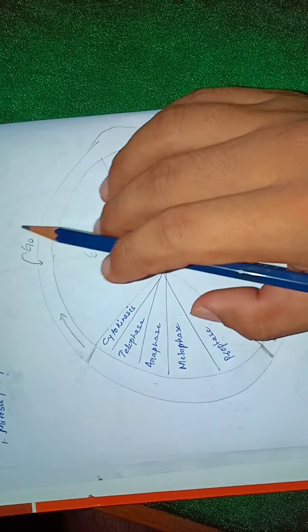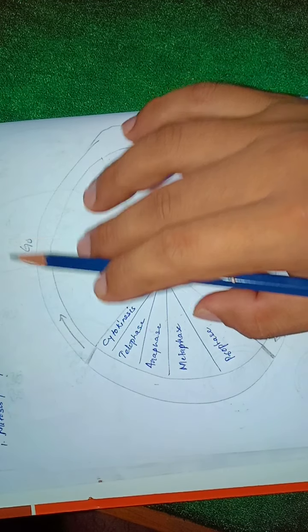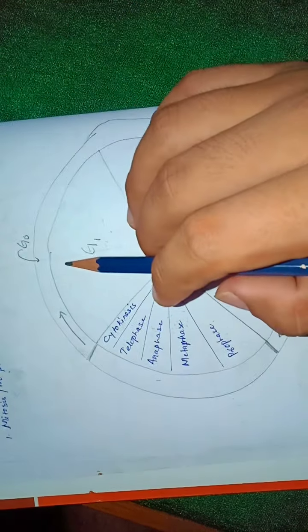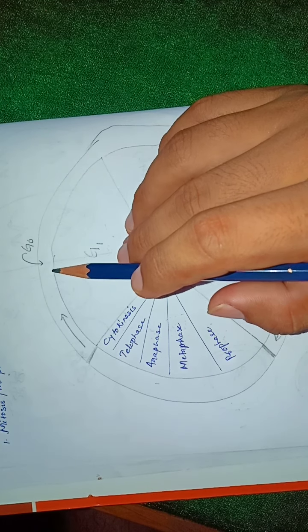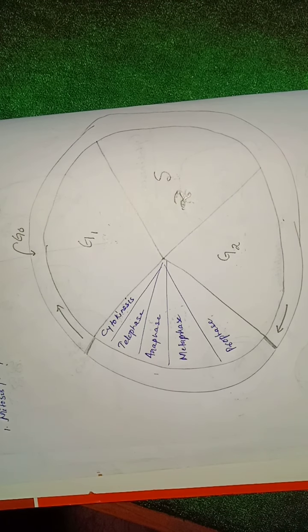The cells in this stage remain metabolically active, but they no longer proliferate, unless they are called to do so, depending on the requirement of the organism. So this is all about the phases of the cell cycle.